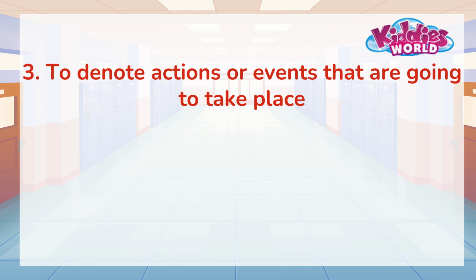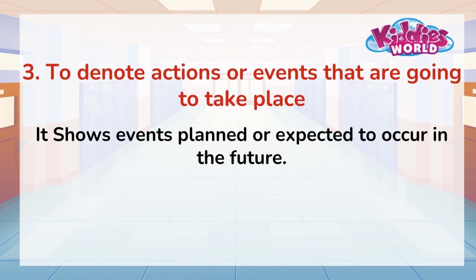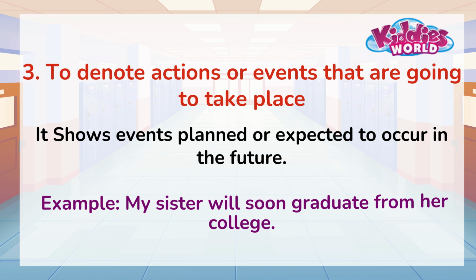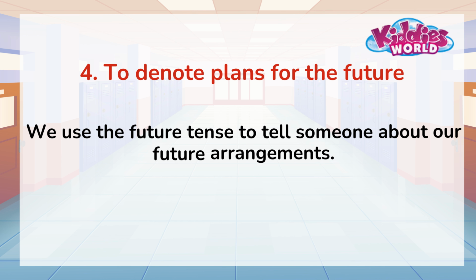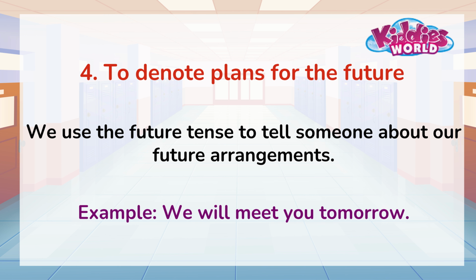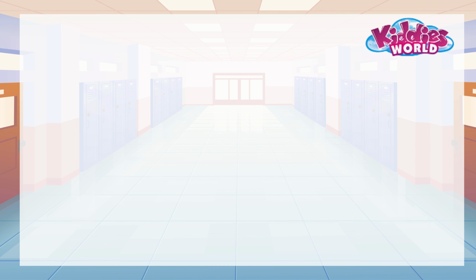3. To denote actions or events that are going to take place. Shows events planned or expected to occur in the future. Example, my sister will soon graduate from her college. 4. To denote plans for the future. We use the future tense to tell someone about our future arrangements. Example, we will meet you tomorrow.